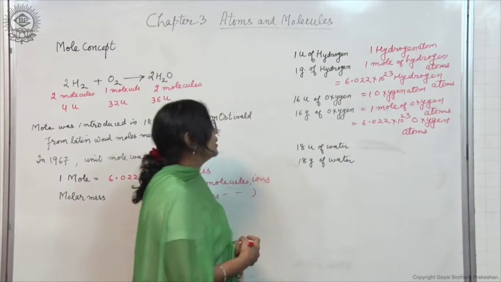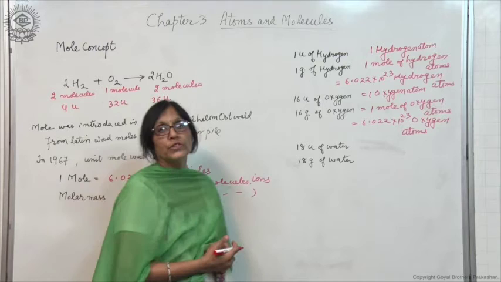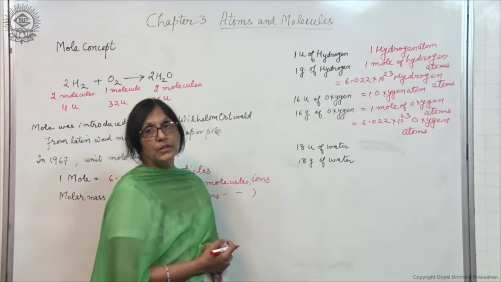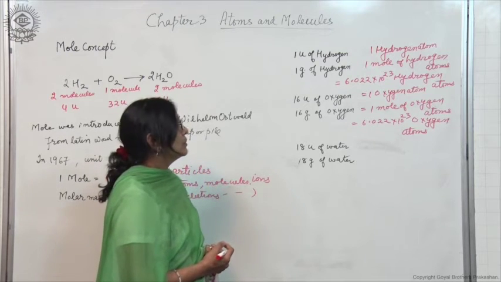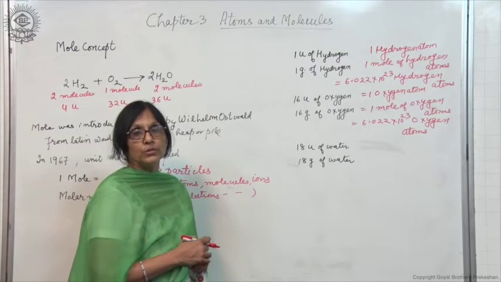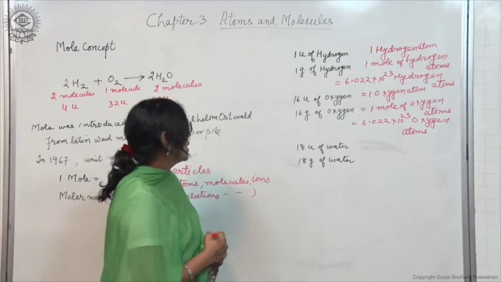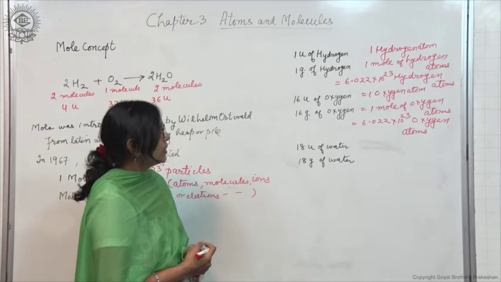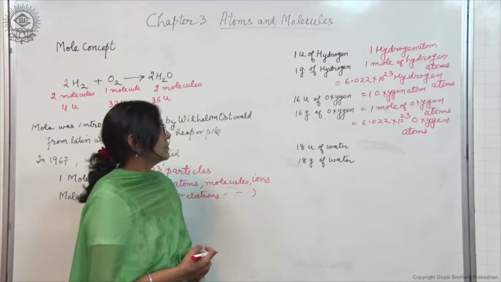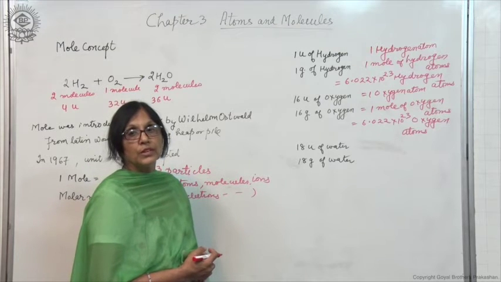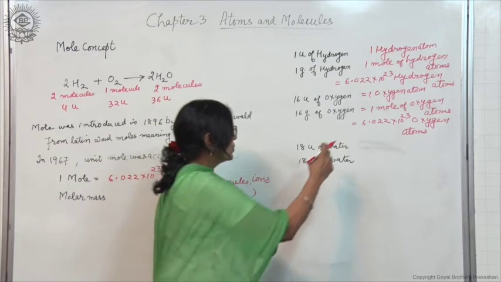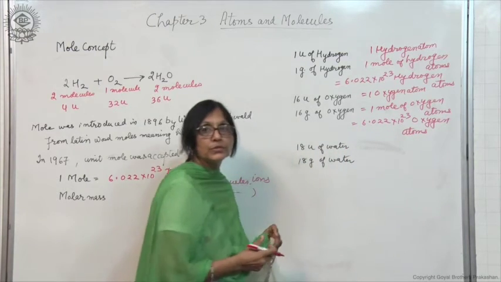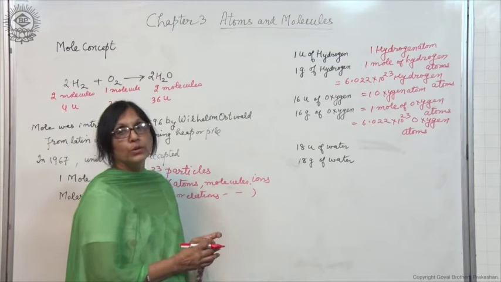Right. Now, if we say 32 U of oxygen molecules, now think over it. 32 U of oxygen gas is equal to 1 oxygen molecule, O2 molecule. And if we say 32 gram of oxygen gas, it means 1 mole of oxygen molecules equal to 6.022 into 10 to the power 23 oxygen molecules will weigh how much? 32 grams.